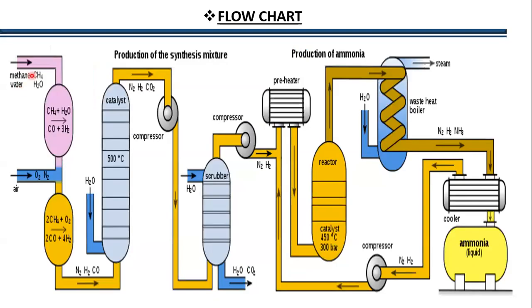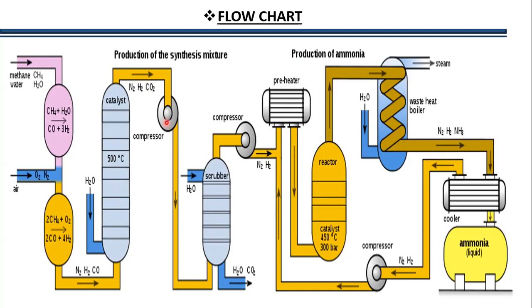First, methane reacts with the water, and we get carbon monoxide and hydrogen. From air, we get nitrogen and oxygen. So here is the oxidation of the methane, and we also get carbon monoxide and hydrogen. So the gases will be carbon monoxide, hydrogen, and nitrogen. These three are the gases. And in this chamber, there is a catalyst, and there is 500 degrees Celsius, and from there, the carbon monoxide reacts with the water, and we get carbon dioxide, nitrogen, and hydrogen gases.